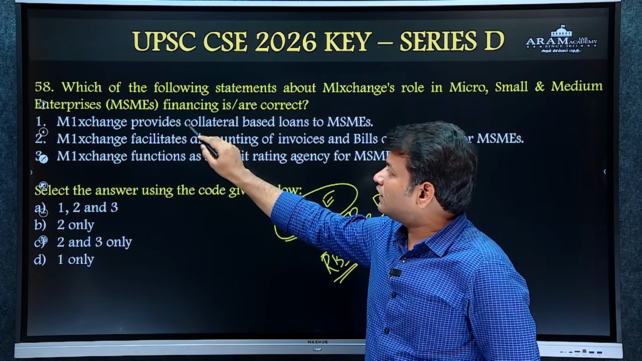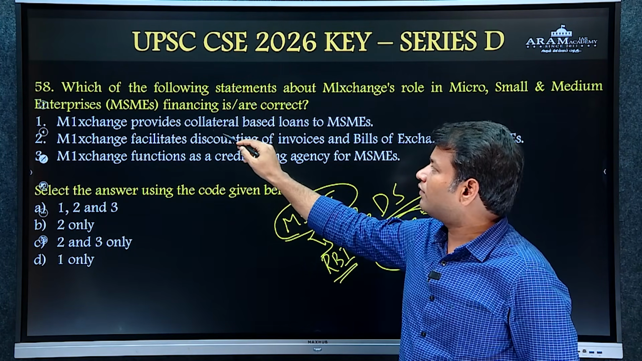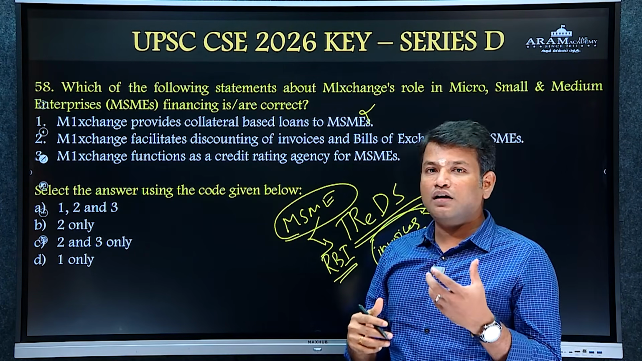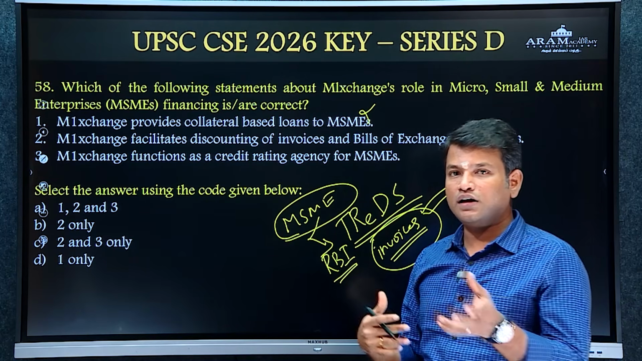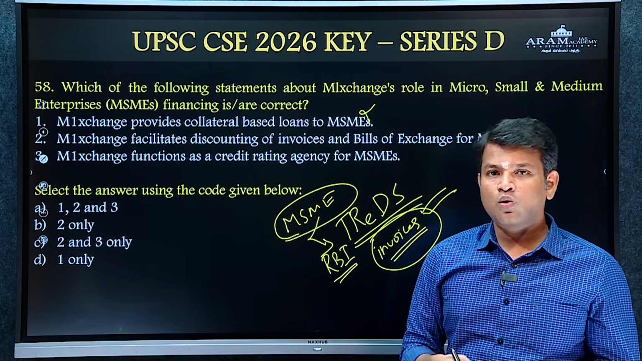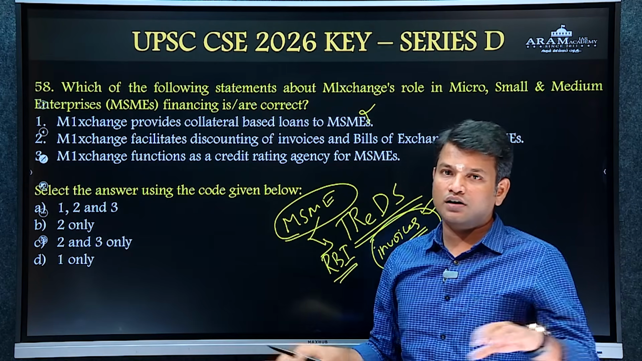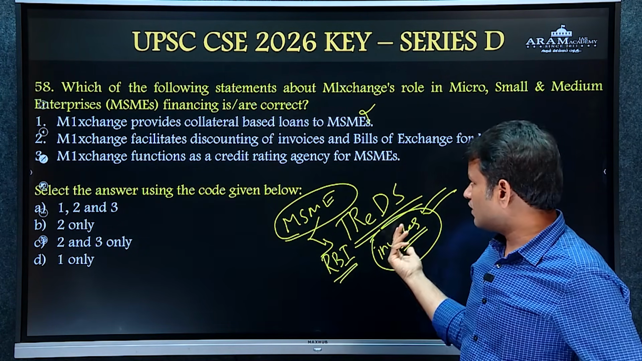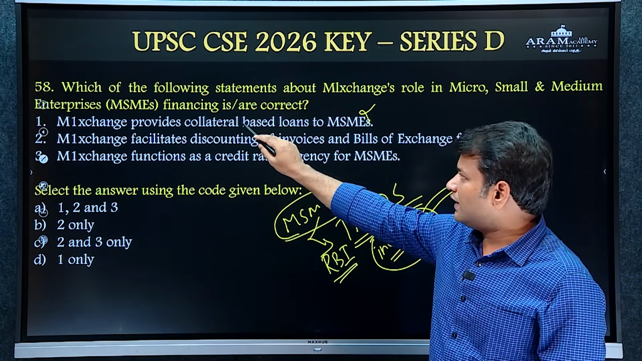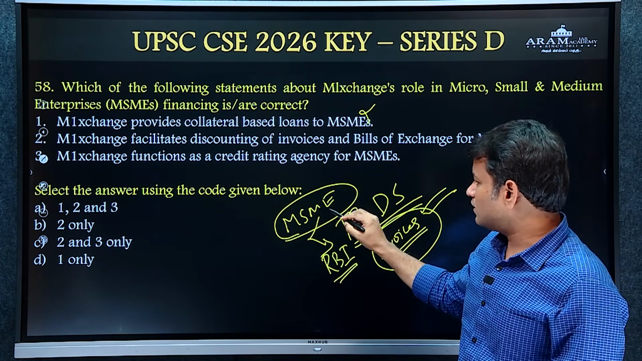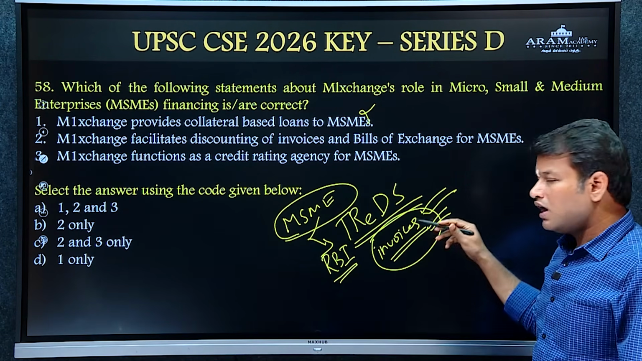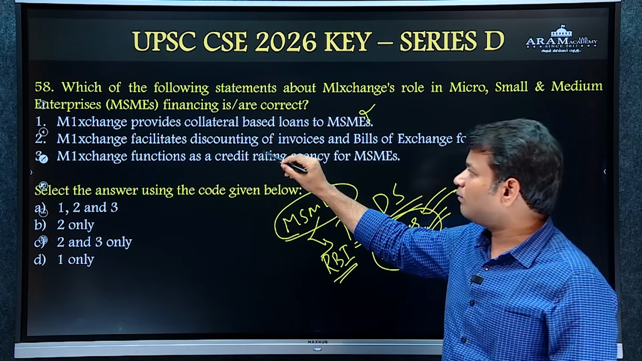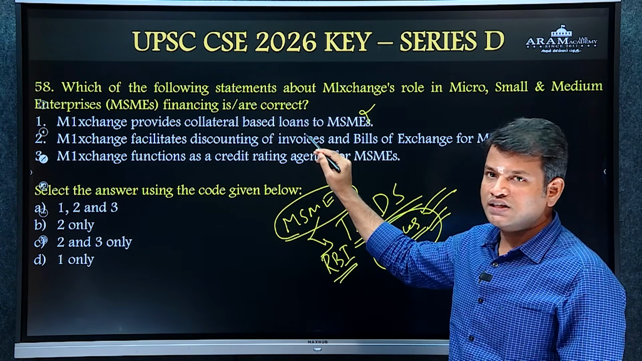So if we plainly take the statement 1, it is incorrect. M1 exchange provides collateral based loans to MSMEs, and it is incorrect because MSMEs need not provide any additional collateral like real estate assets or gold or government securities. These kind of external collateral will not be needed to access loans by MSMEs. So M1 exchange facilitates for the MSMEs just by showing invoices and accessing loans from financial institutions. So statement 1 is incorrect. M1 exchange provides collateral based loans is incorrect.